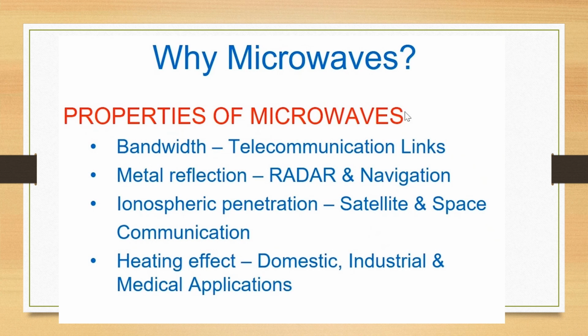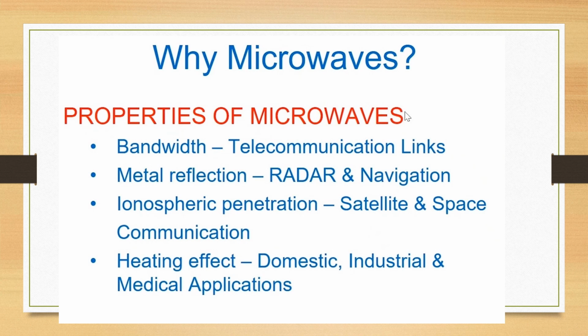For example, if we take the audio signal, we have to send it through the landline. We can only hear their voice; we cannot see their face. In a cell phone, we can make a video call, an audio call, or watch a live match. This is due to the higher bandwidth. The landline is fixed to a particular place with a wire and has a lower bandwidth. So the property of these microwaves is that they are flexible with any smaller or higher bandwidth. Therefore, we can use them in telecommunication links.